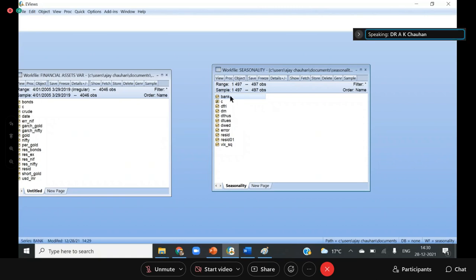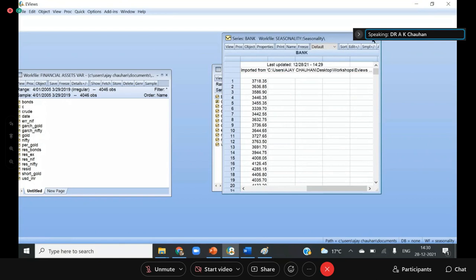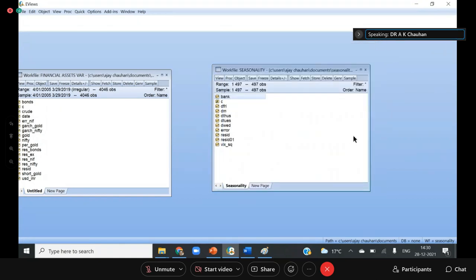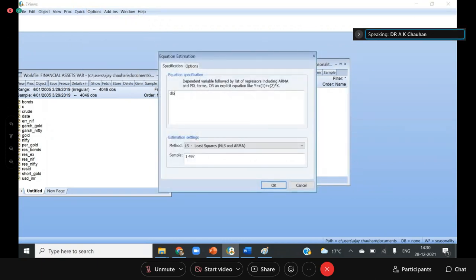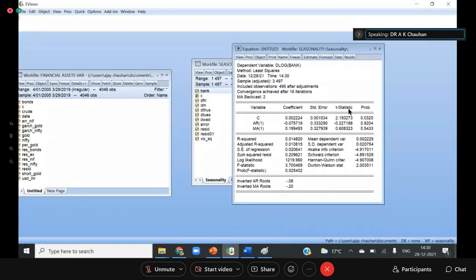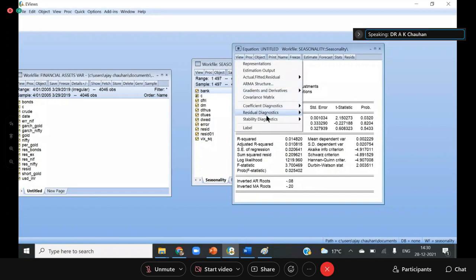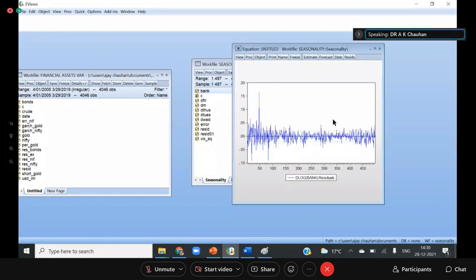Let's say Bank Nifty. This is the Bank Nifty series, and first of all, I want to save the Garch variance series of the bank. Now I click on quick estimate equation, D log because it is non-stationary, Bank Nifty, and C AR1 MA1. So I'm just applying the ARMA model on the Bank Nifty to check whether it is having volatility clustering or not.